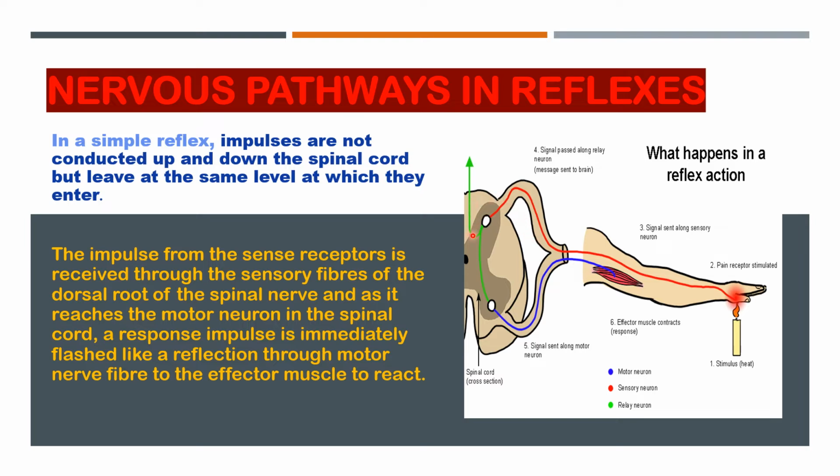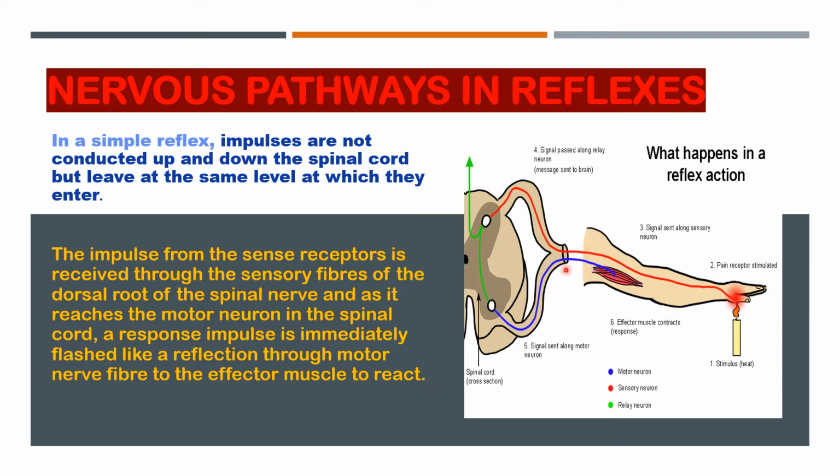As it reaches the motor neuron in the spinal cord, a response impulse is immediately flashed like a reflection through the motor nerve fiber to the effector muscle. Then the effector muscle will react and the hand will move back.